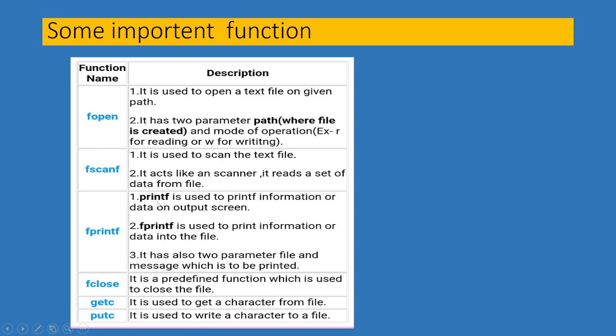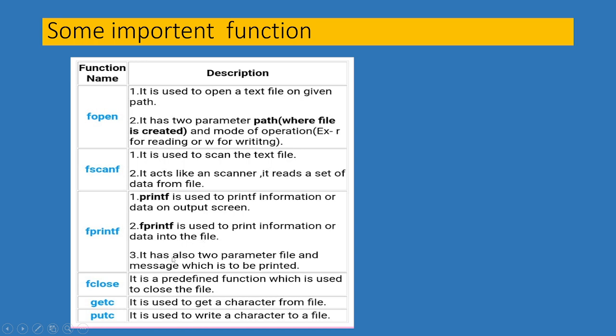You already know the printf function used in C programming. When the program executes, your message is printed using printf. Here the fprintf function is used to print information or data into the file.